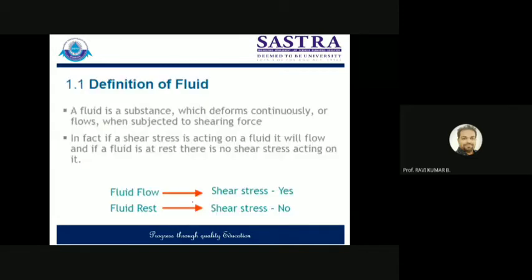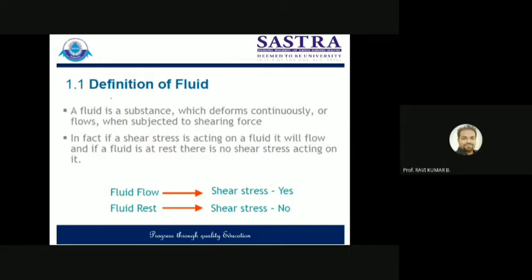Now, when we talk about the basic definition of fluids, as I said, a fluid is a substance which is capable of flowing. How will flowing happen? When something is flowing, what will happen to the molecules? Molecules will deform when they are flowing. So a fluid is a substance which deforms continuously, or flows, when subjected to a shearing stress or shearing force. Even with a negligible amount of shear force, a fluid will deform. It doesn't matter how small that shear stress may be, it has an inherent property of continuous deformation. That is known as a fluid.